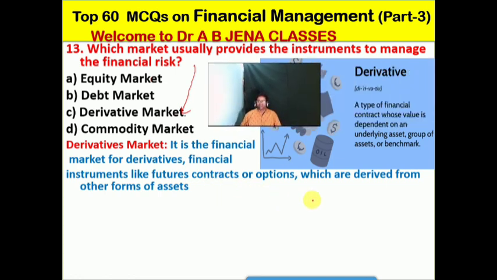So a derivative is a type of financial contract whose value depends on an underlying asset or group of assets, or a benchmark. In a separate video, friends, we will discuss the meaning of derivative markets and what financial instruments are traded in the derivative market. The derivative market is the financial market for derivatives, financial instruments like futures contracts or options, which are derived from other forms of assets. In a separate video we will discuss.